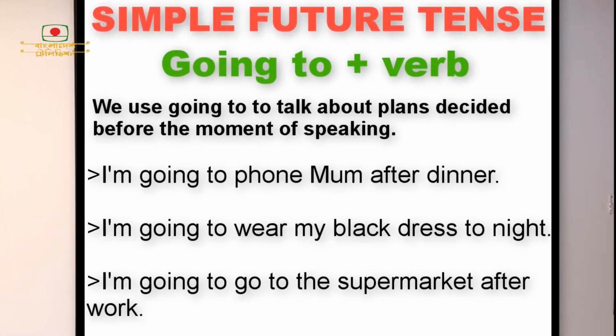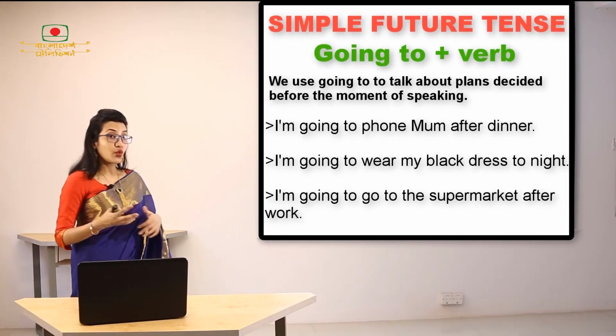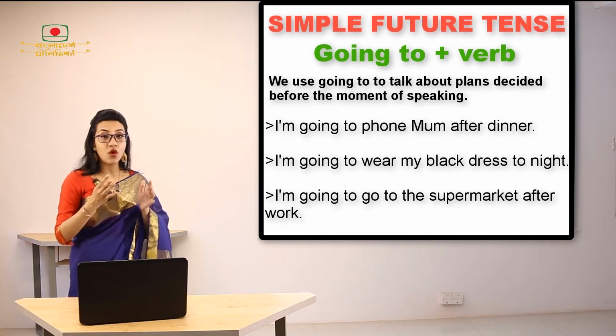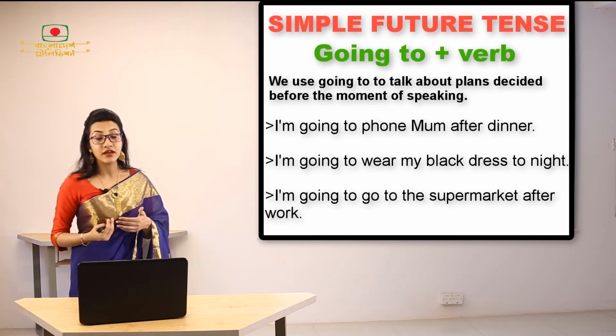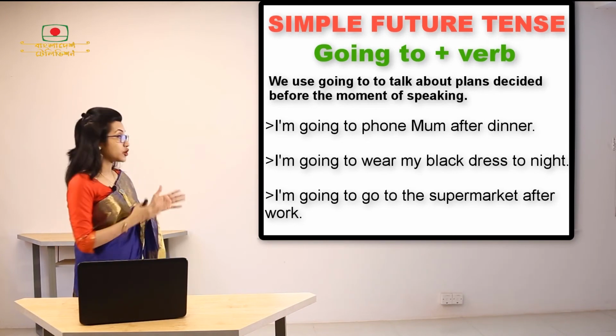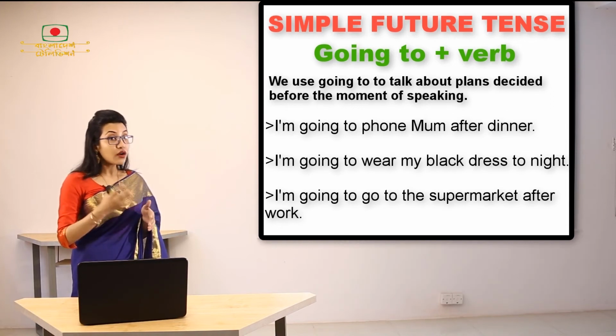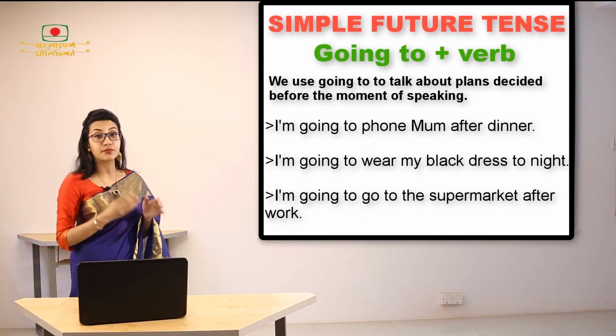For example, I am going to phone mom after dinner. I'm going to wear my black dress tonight. I'm going to do the supermarket after work. So having dinner, wearing something, or going to the supermarket or shops, all these are part of my plan. For these reasons, I have used going to plus verb in all these cases. And how has the verb been used? It has been used in the present form.